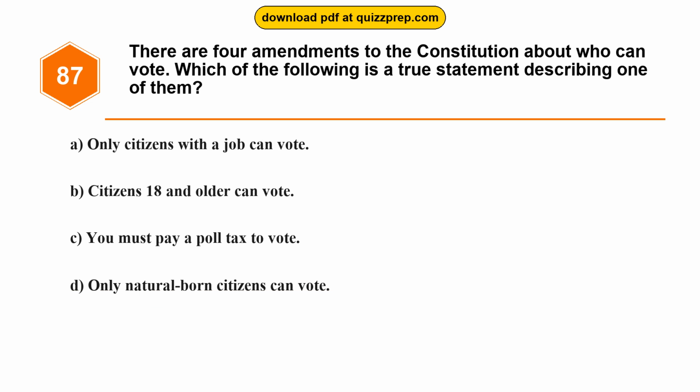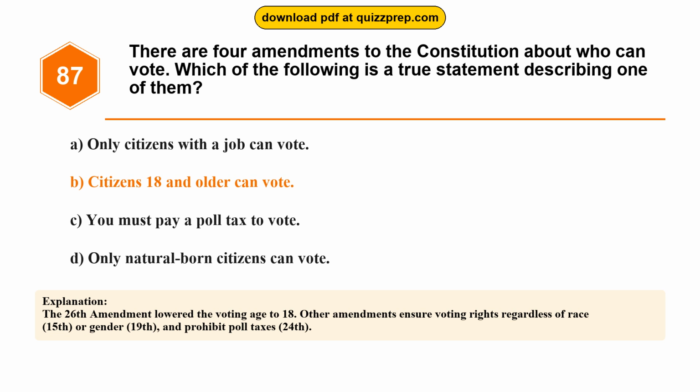Question 87. There are 4 amendments to the Constitution about who can vote. Which of the following is a true statement describing one of them? Option A. Only citizens with a job can vote. Option B. Citizens 18 and older can vote. Option C. You must pay a poll tax to vote. Option D. Only natural-born citizens can vote. The correct answer is option B. Citizens 18 and older can vote. The 26th Amendment lowered the voting age to 18. Other amendments ensure voting rights regardless of race (15th) or gender (19th), and prohibit poll taxes (24th).